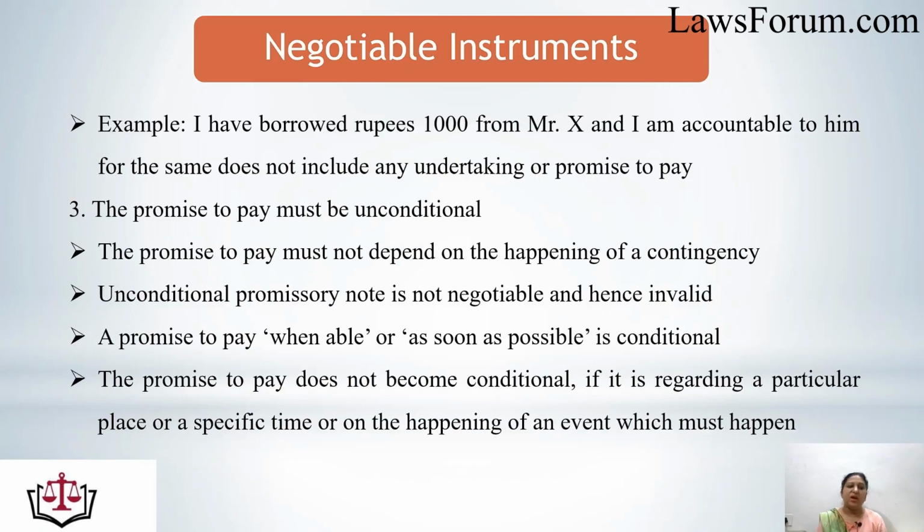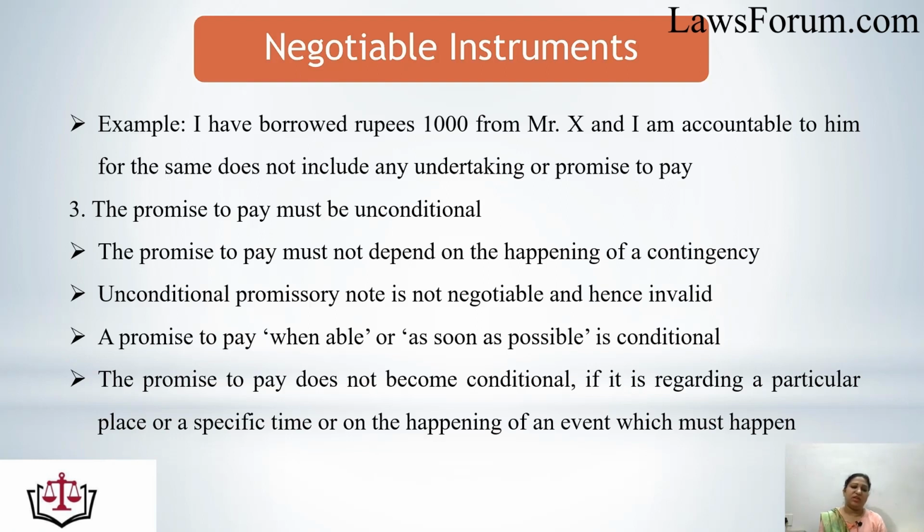Let's see the example. "I have borrowed rupees 1000 from Mr. X and I am accountable to him for the same" does not include any undertaking or promise to pay, because in this example there is an acknowledgement that I have borrowed rupees 1000 from Mr. X and I am accountable to him, but there is no promise that I would pay rupees 1000 to Mr. X. So in the absence of that promise, it cannot be said that this is a valid promissory note.